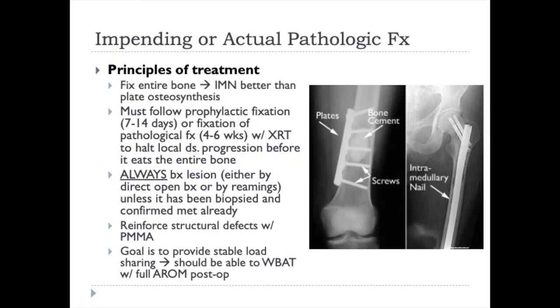So once you've decided to fix an impending fracture, or you have to fix an actual fracture, there are many principles of treatment that must be followed that are slightly different than typical trauma principles. First is you want to try and fix the entire bone if possible, especially if it's a high-risk lesion for polymetastatic disease. In other words, an intramedullary nail may be better than plate osteosynthesis, again, depending on the underlying disease.